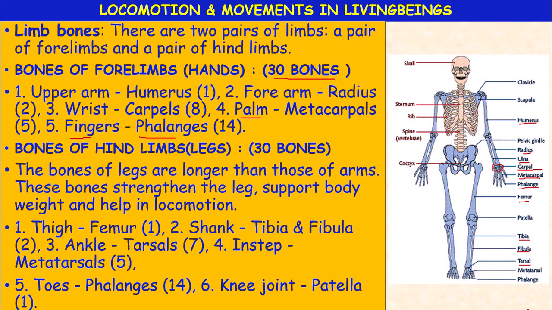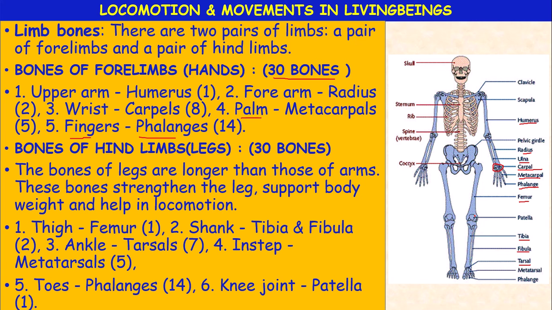The instep is made up of 5 metatarsals, just like the metacarpals in the palm. And the last one, the toes. Just like the fingers in the hand, the toes are made up of 14 phalanges.